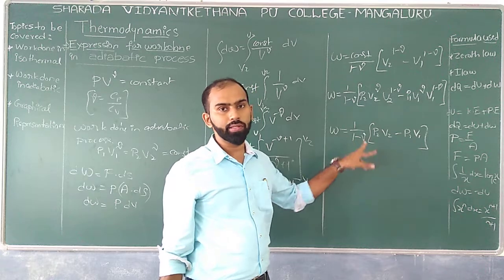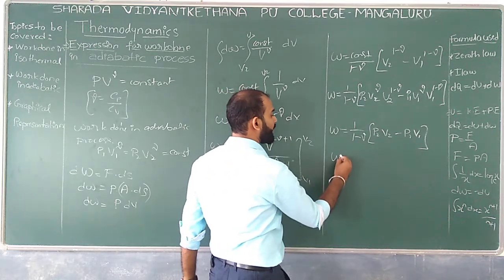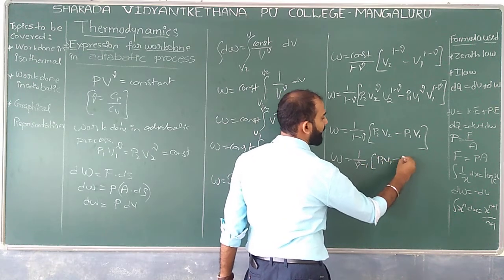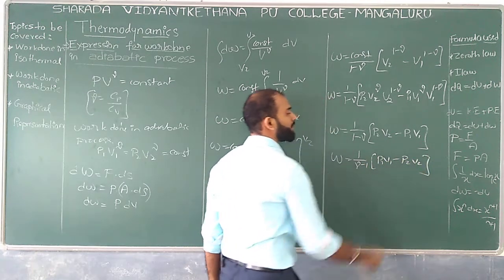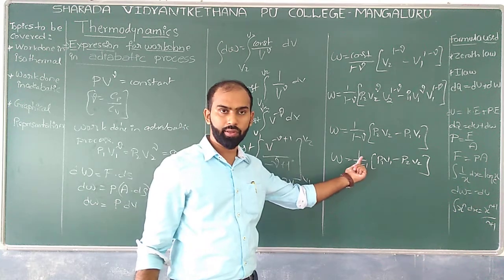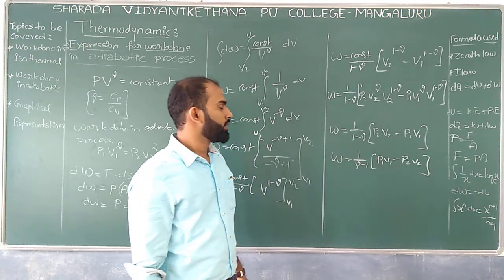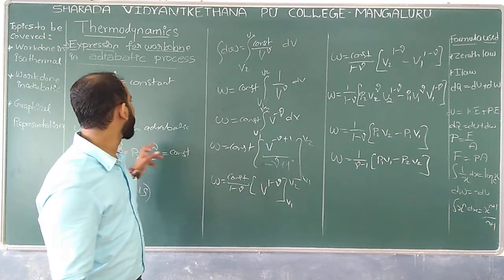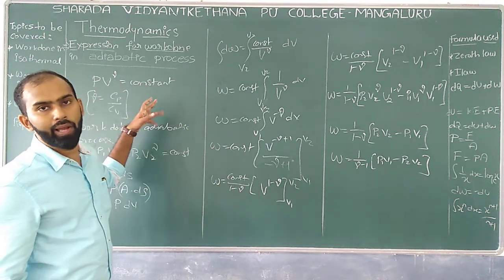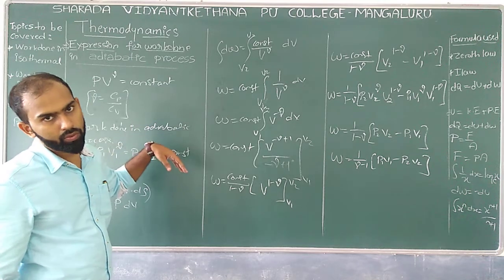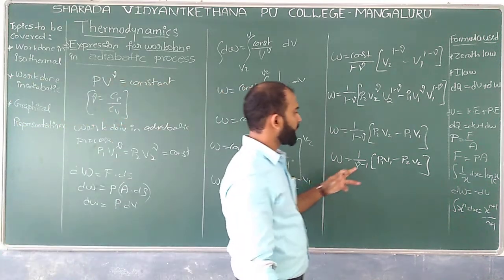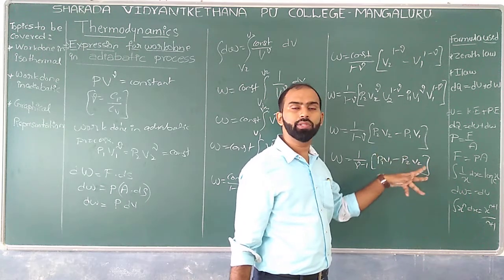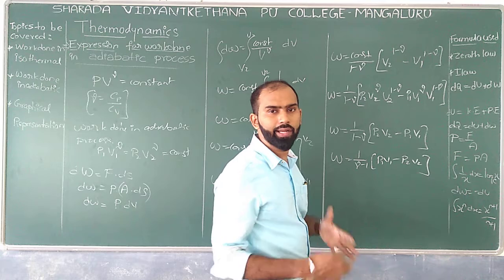And if I reverse this, what can I write? That is W which is equal to 1 by gamma minus 1 into P1 V1 minus P2 V2. This is also possible if I reverse the direction over here. Correct? Well, now can I replace P1 V1 and P2 V2? The general relation we had, that is P1 V1 which is equal to RT1. Similarly, P2 V2 which is equal to RT2 in a general ideal gas equation.